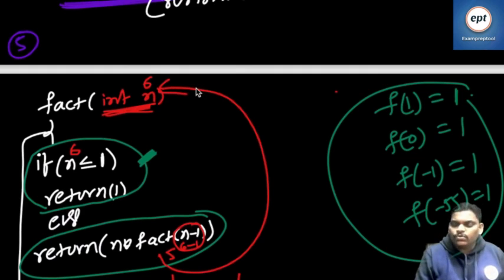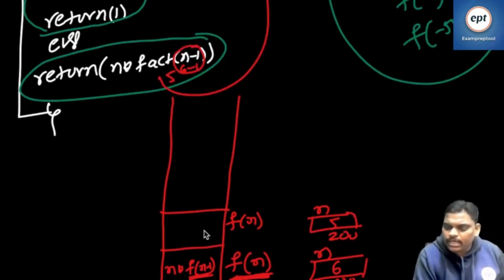Previously n value 6. Now n value 5. Now when you say function call, push operation again. So push done. Right now again termination condition. See, n value 5. 5 less than or equal to 1, the if condition fails. So else, same: n into fact of n minus 1, return.